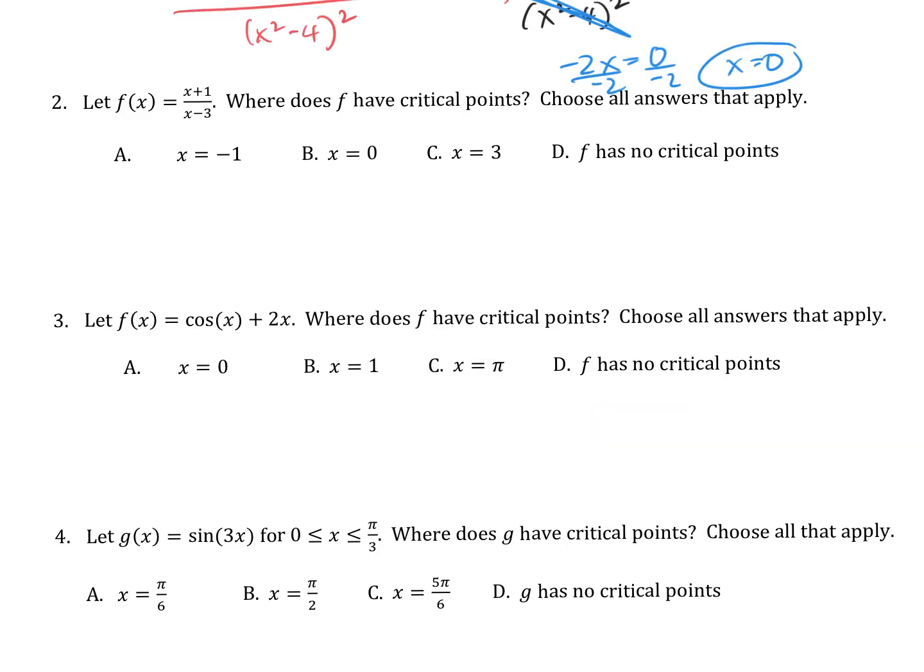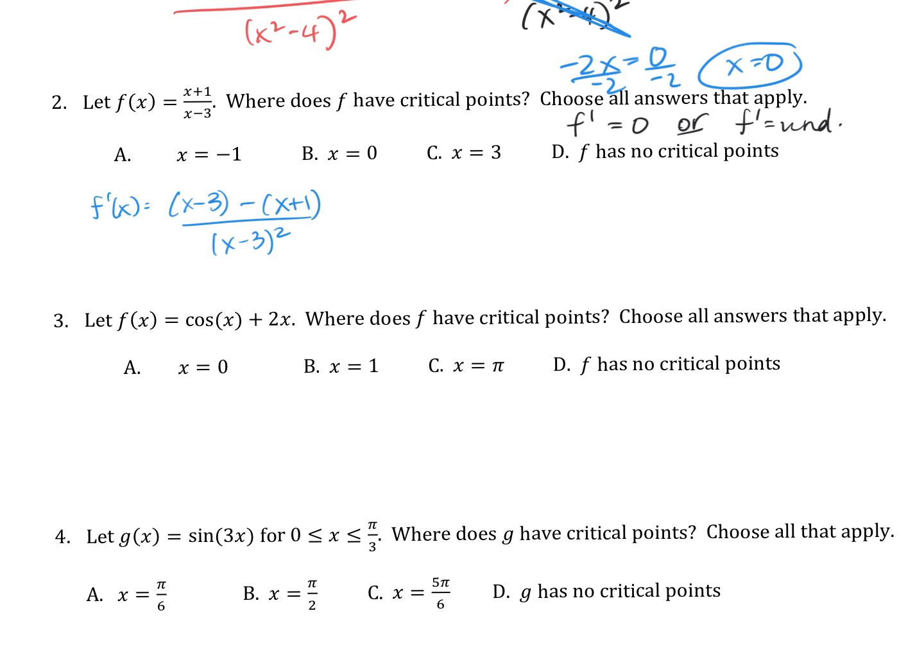Here we go. Where does f have critical points? Here's my function. Critical points, again, is when f prime equals 0 or f prime is undefined. We've got to do them both. Let's go find f prime first. Quotient rule again. Low. What's my d high? 1. I'm not even going to write it because timesing by 1 is just the same. Low d high minus high d low. D low is 1 again. All over low low.